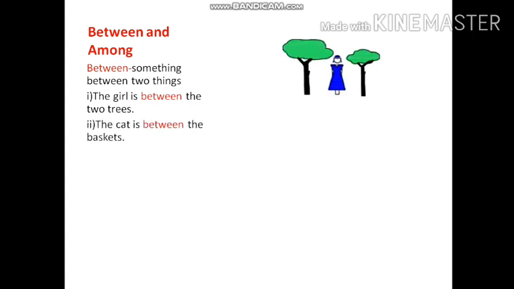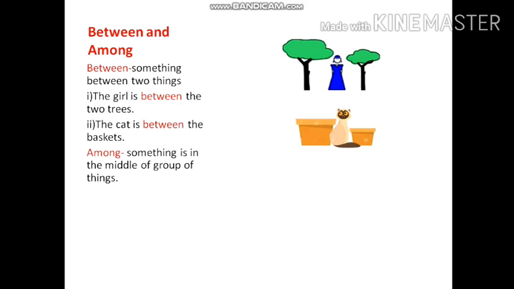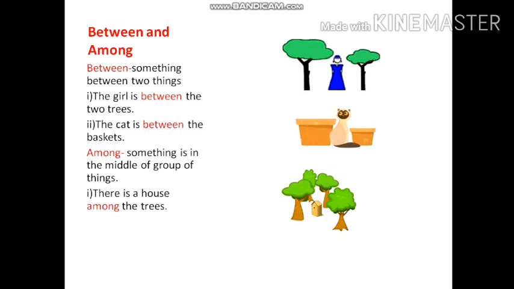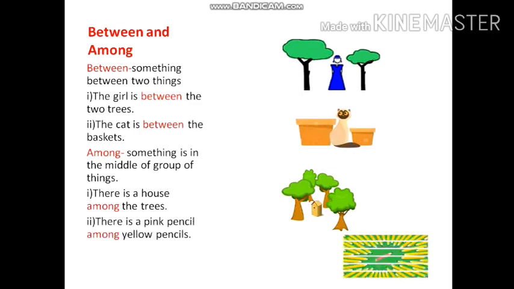Next we move on to between and among. Between, something between two things. The girl is between the two trees. The cat is between the baskets. Among, something is in the middle of a group of things. Look at the example. There is a house among the trees. There is a pink pencil among yellow pencils.